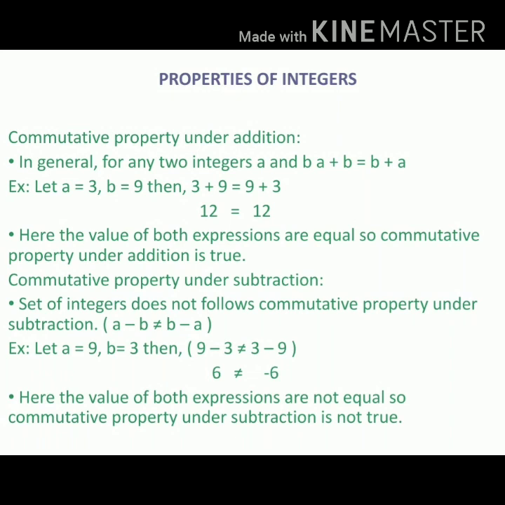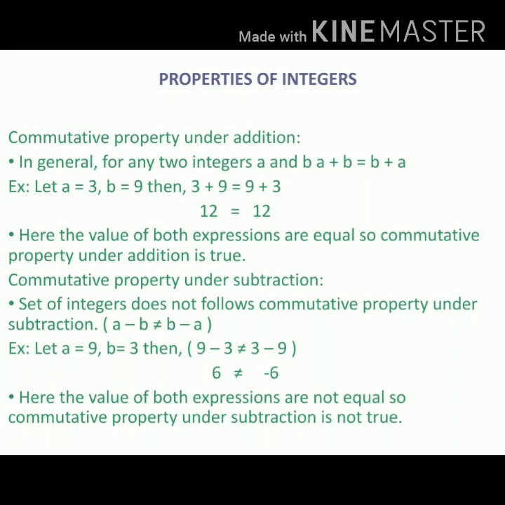Let a equal to 9, comma b equal to 3. Then 9 minus 3 is unequal to 3 minus 9. Here 9 minus 3 equal to 6. 3 minus 9 equal to minus 6. They are unequal. Here the value of both expressions are not equal. So commutative property under subtraction is not true, friends.